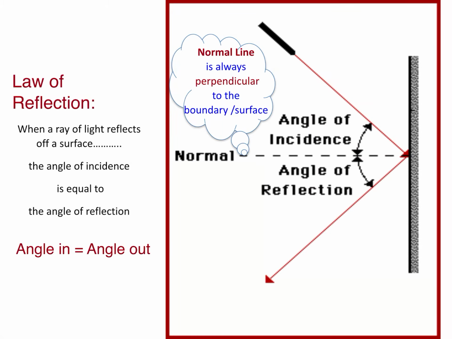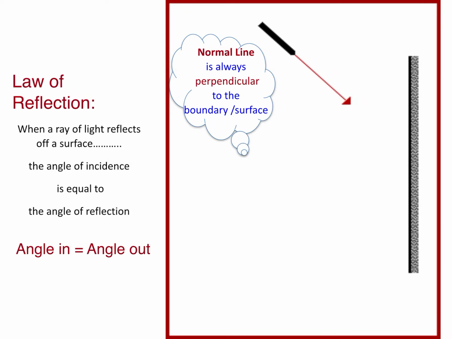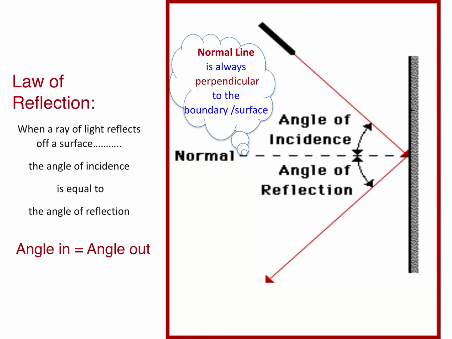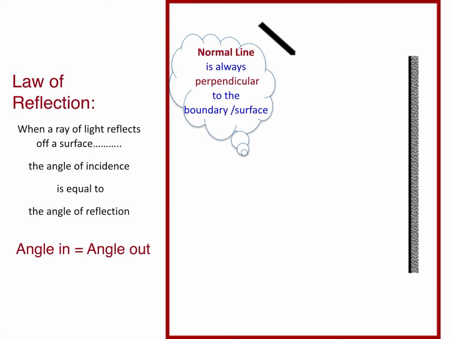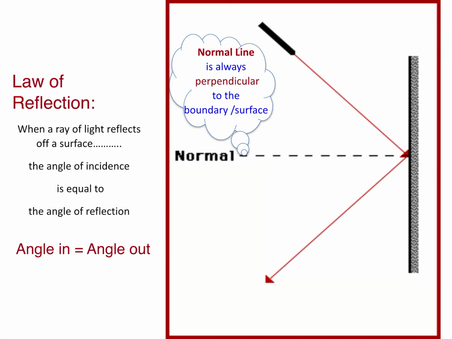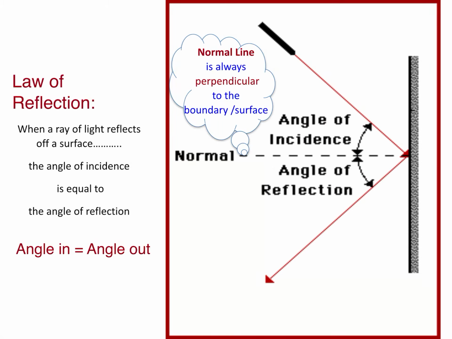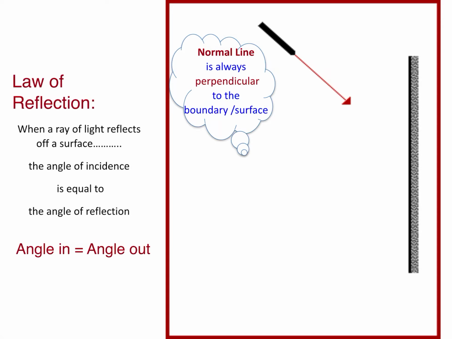Now, this is not a physical line that we see in real life. This is a reference point. And if you notice, this dotted normal line is popping up perpendicular to that reflective surface. So the normal line is always going to be perpendicular to the reflective surface, and that's where the measurement is